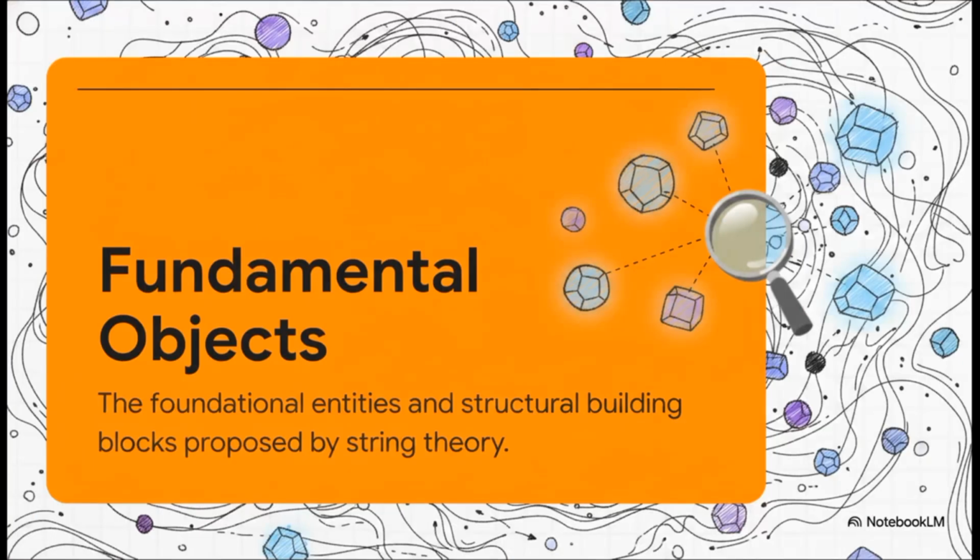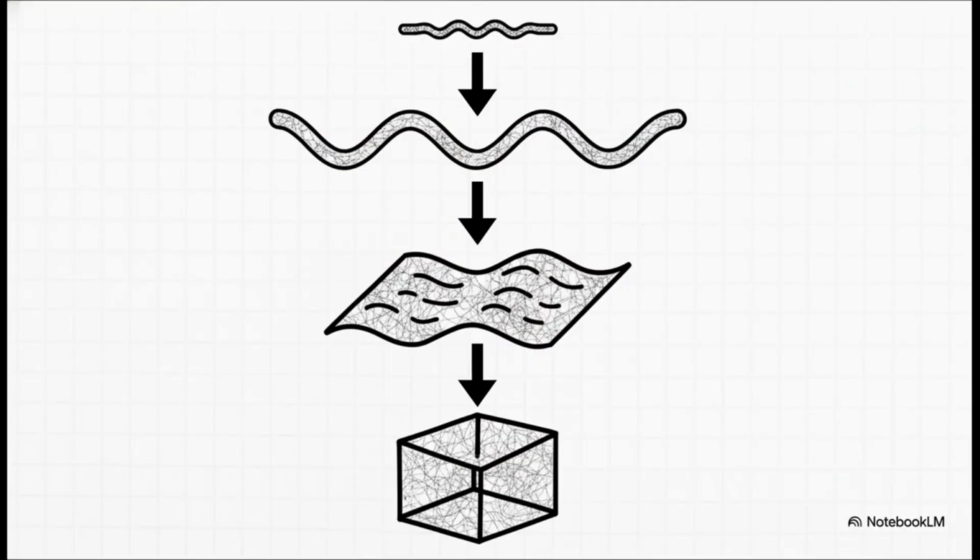Before we can even think about building a theoretical universe, we've got to understand our raw materials, right? Every particle, every force, and every interaction we know ultimately boils down to these foundational entities. It's actually pretty wild how we move from a simple one-dimensional concept to these highly complex structures. We start with your basic string and its massive, universe-spanning cousin, the cosmic string.